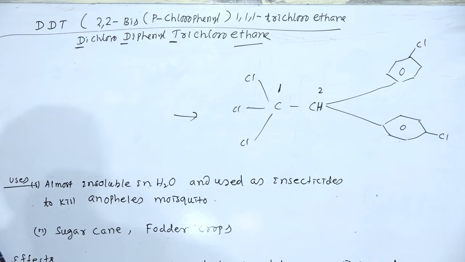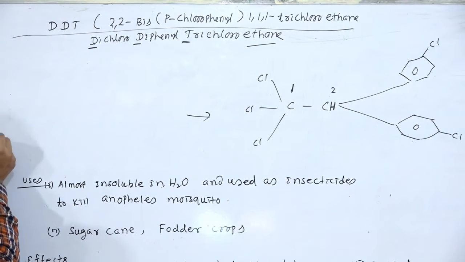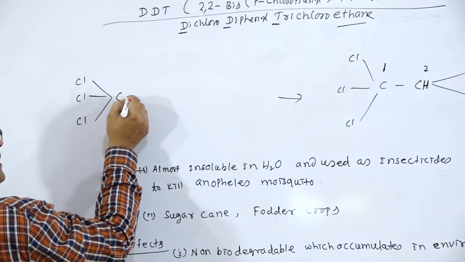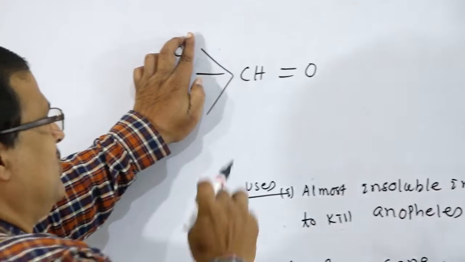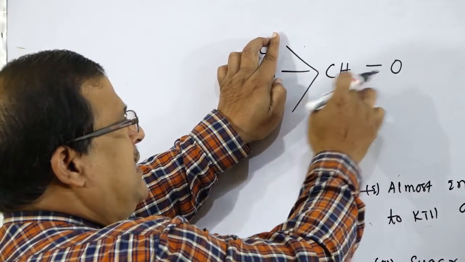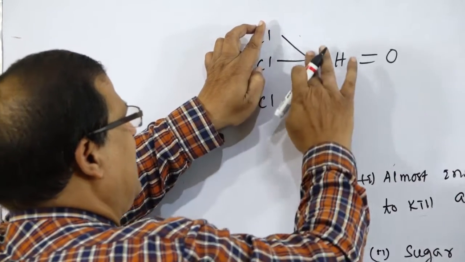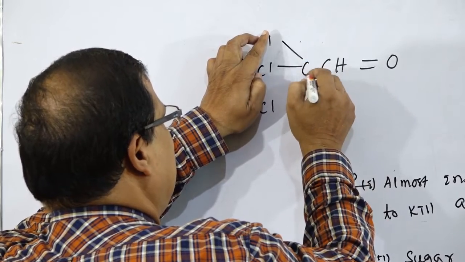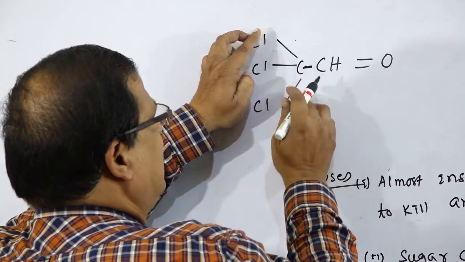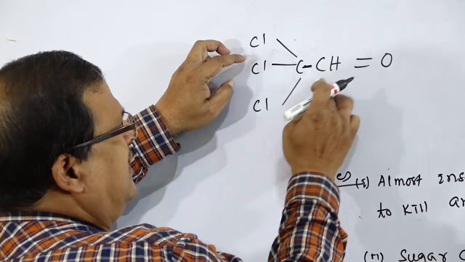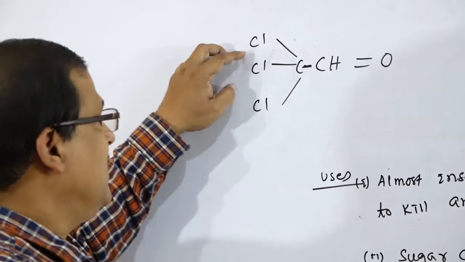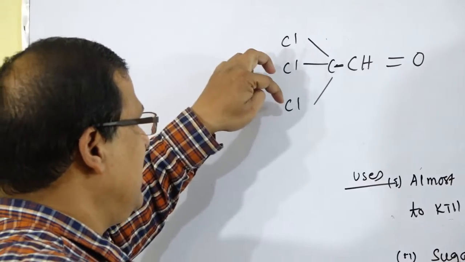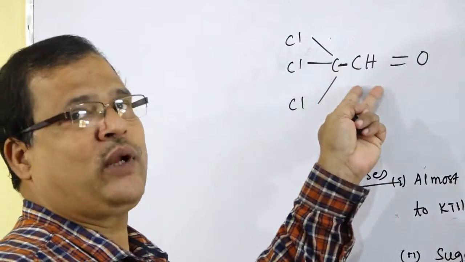What is the formula for chloral? CH double bond O, acetaldehyde, CH3CHO. That is the formula for acetaldehyde, and instead of these hydrogen atoms, we have taken chlorine atoms. So CCl3CHO is the formula for chloral.